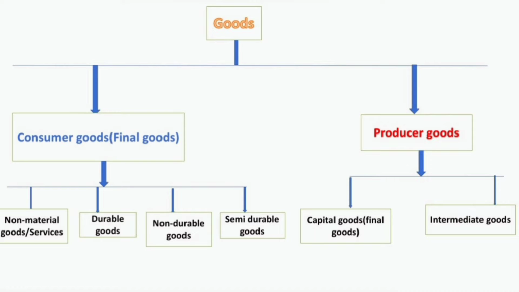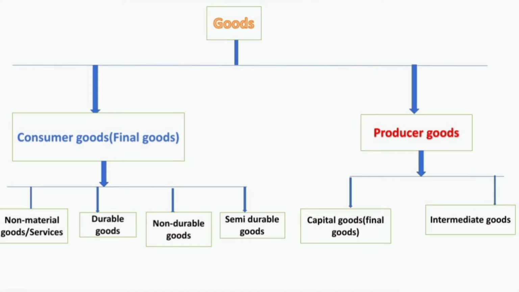Examples of goods are automobiles, machines, clothing. Examples of services are the services of a doctor, teacher, consulting services, legal advice, house cleaning, etc. There are consumer goods and producer goods.